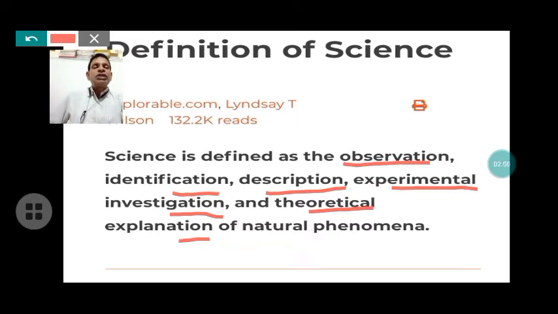The steps of the scientific method are observation, identification of the observation, description, how to describe the observation, and hypothesis, experimentation, investigation after the calculation, and making the theory on the basis of theoretical explanation. This is the part of science by which science is developed.